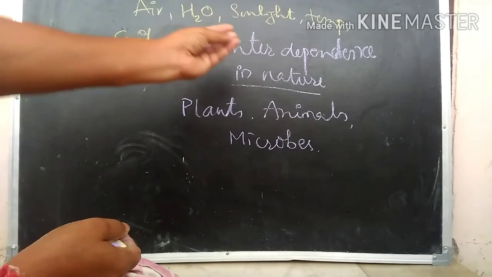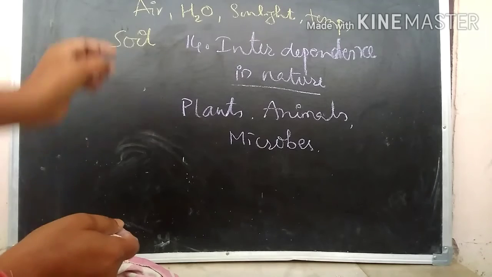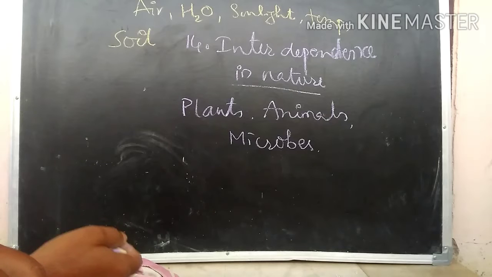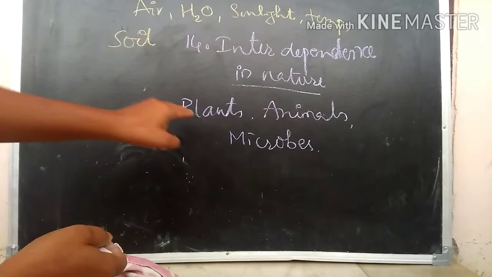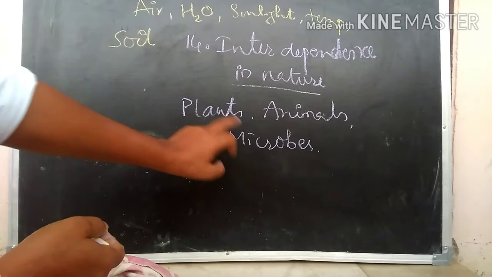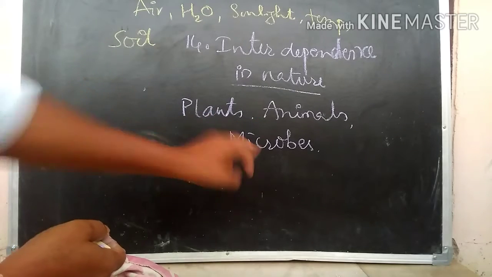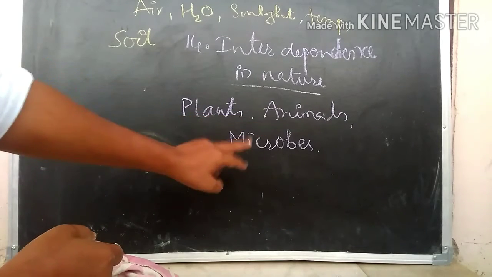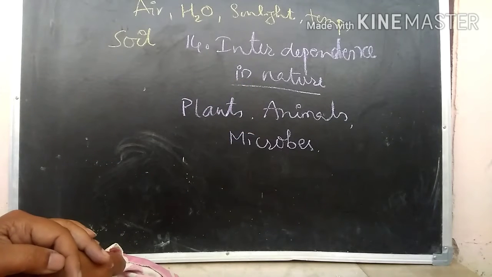They won't do all these activities. So we can conclude they are non-living things. Whereas come to plants, animals, microbes, these are living things, we know very well.